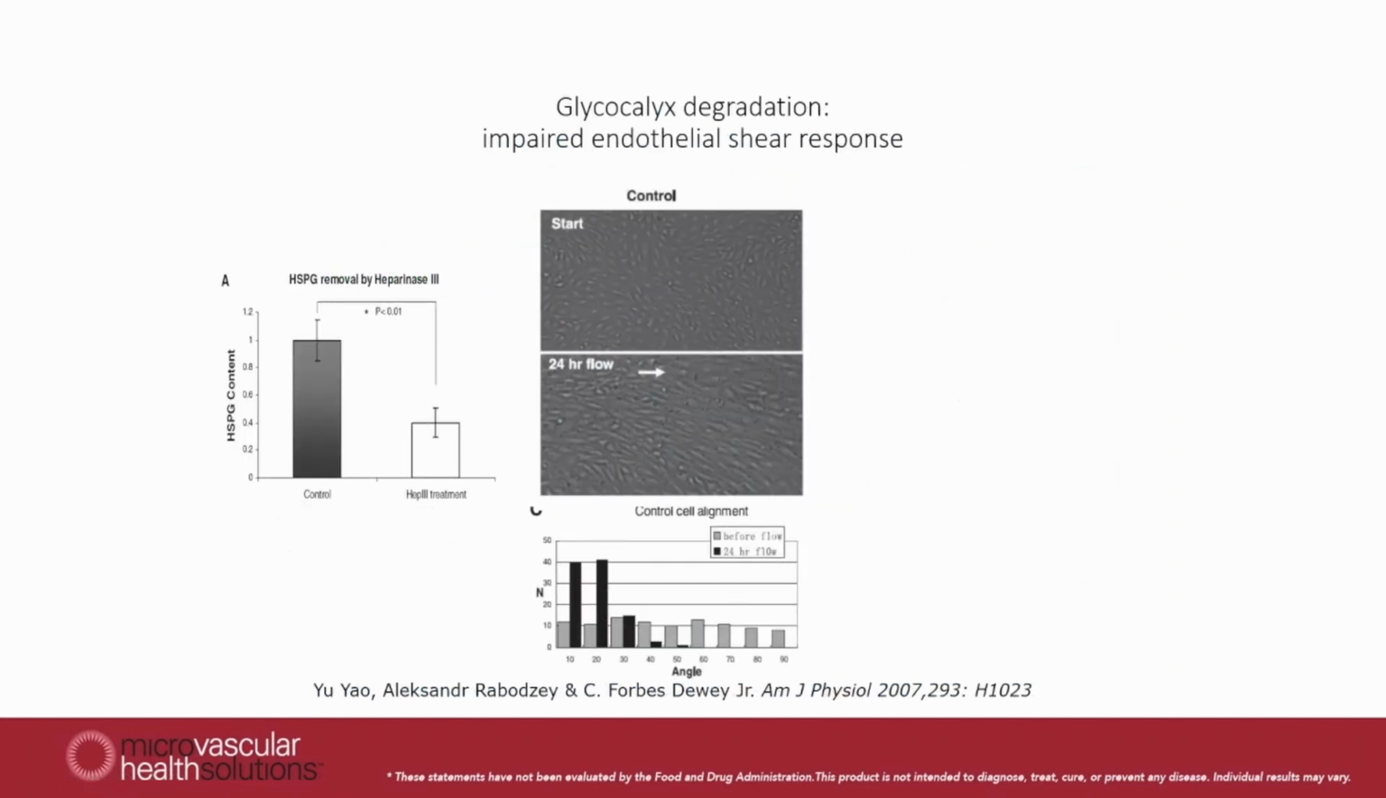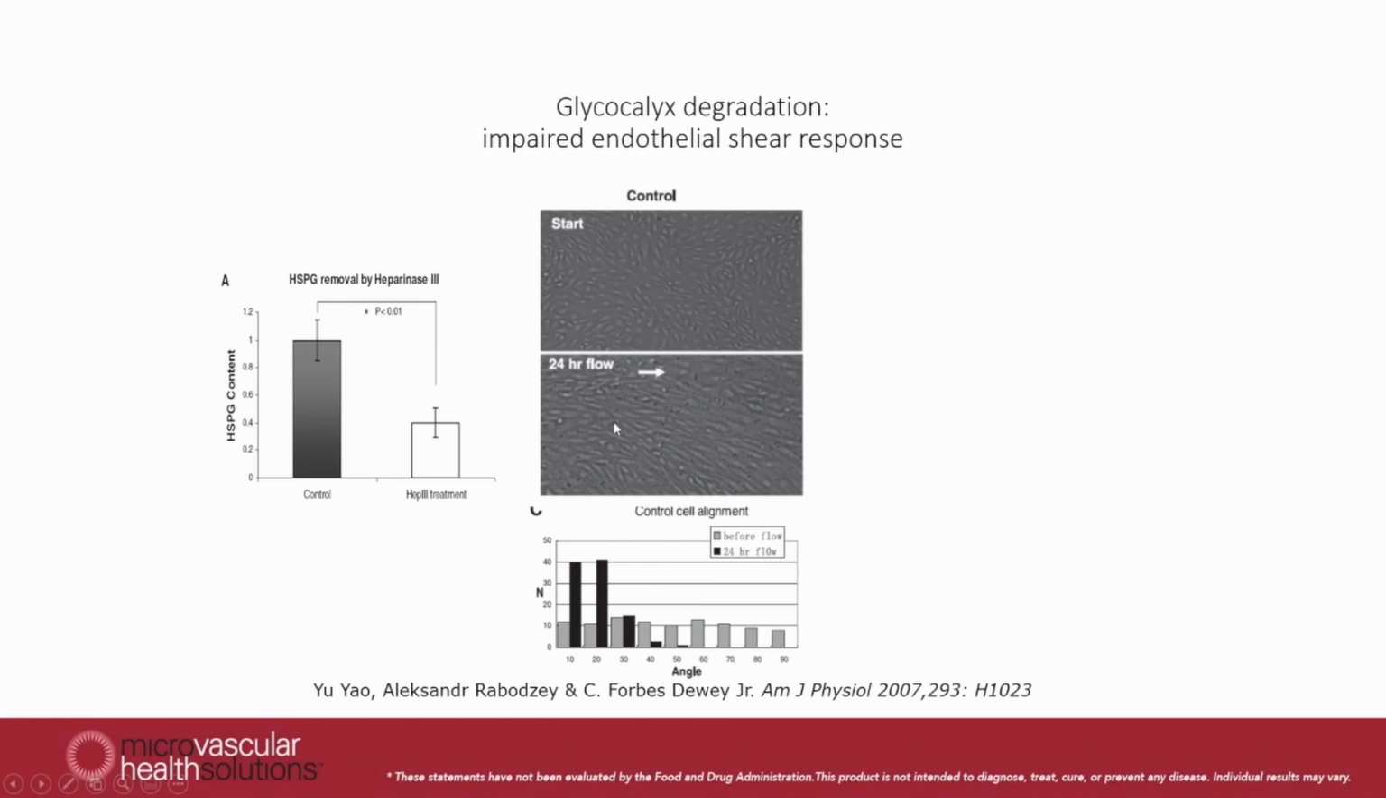Another experiment nicely illustrating the importance of the glycocalyx for endothelial cells to be able to sense blood flow is a study done by Forbes Dewey. Here they looked at the top of a culture dish with endothelial cells. So every little dot you see here is one endothelial cell. And when you start culturing endothelial cells in a Petri dish, they are randomly oriented. They look in all kinds of different directions.